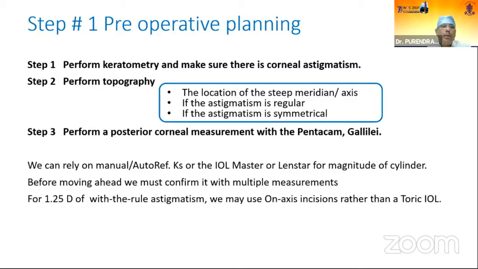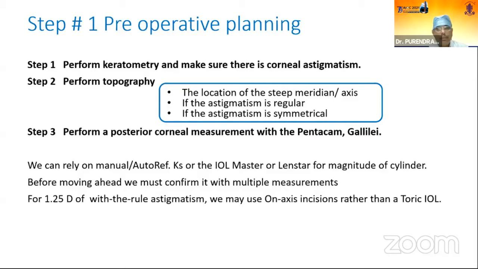For 1.25 diopters of with the rule astigmatism, we may use on-axis incisions rather than a toric IOL. This is because if we use on-axis or paired incisions, or couple incisions on opposite axis on the steep meridian, that will correct up to 0.5 to 0.75 diopters of astigmatism.